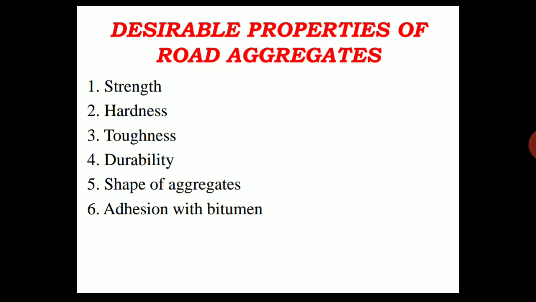The size of the aggregates is first qualified by the size of the square sieve opening through which an aggregate may pass, and not by the shape.